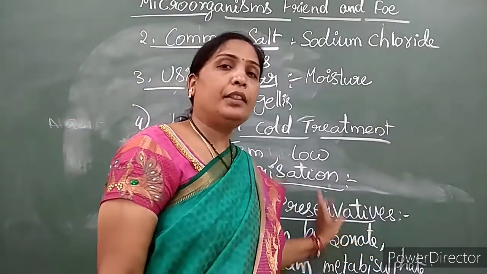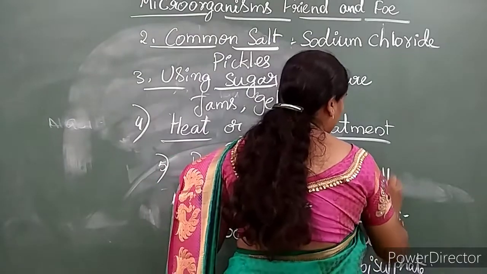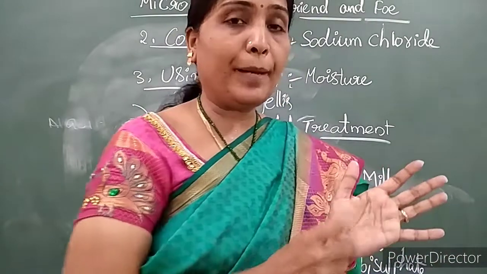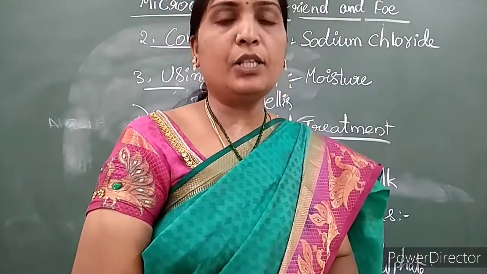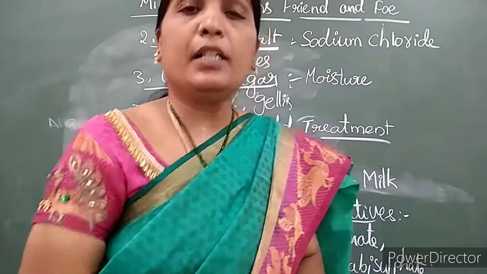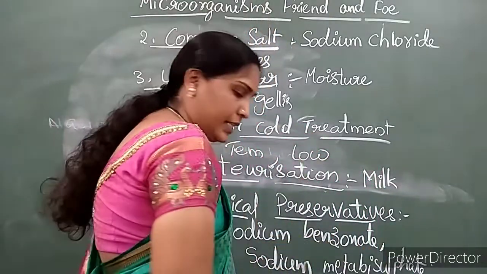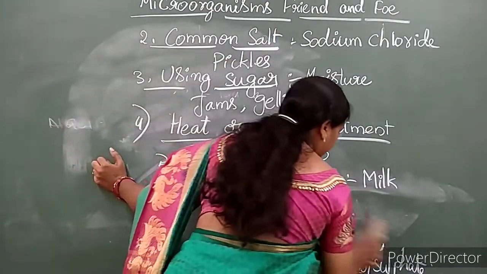On the milk packets we get at home, toned milk, pasteurized milk is written on the packet, right? That is nothing but they boil the milk up to above 70 degrees. They boil the milk above 70 degrees.